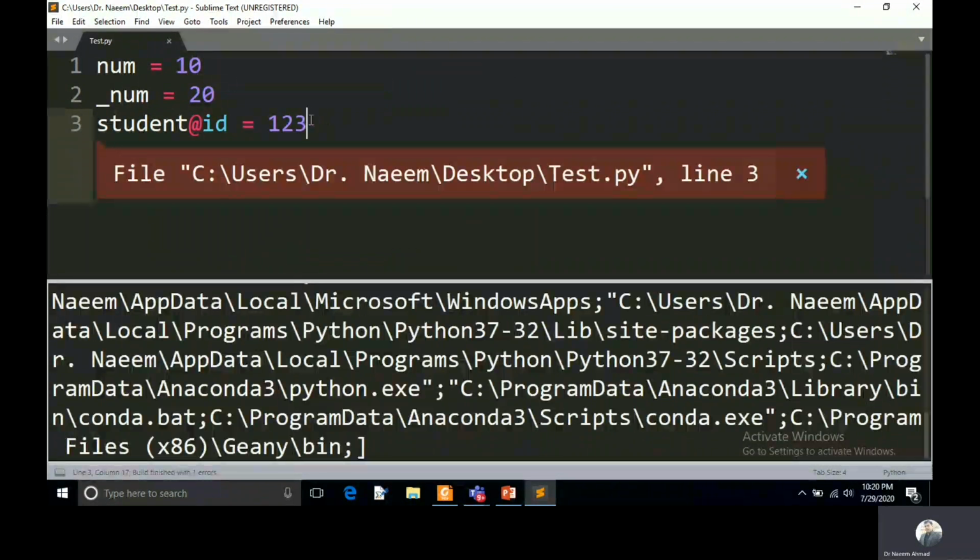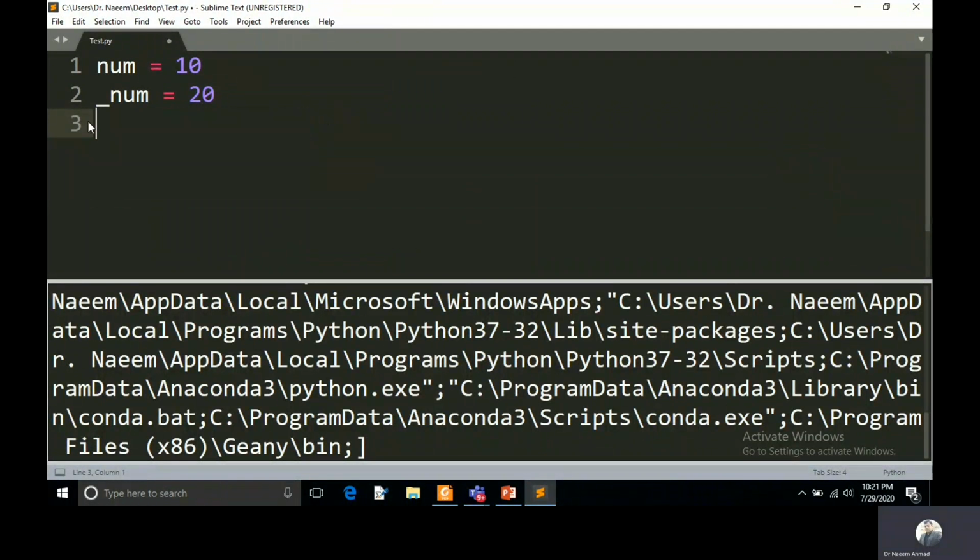Next, we can take a reserved keyword to define the identifier, which is not allowed in Python.